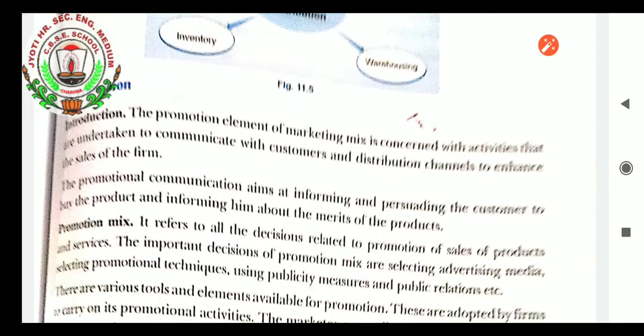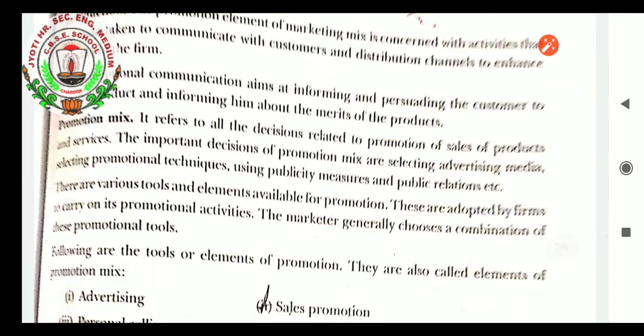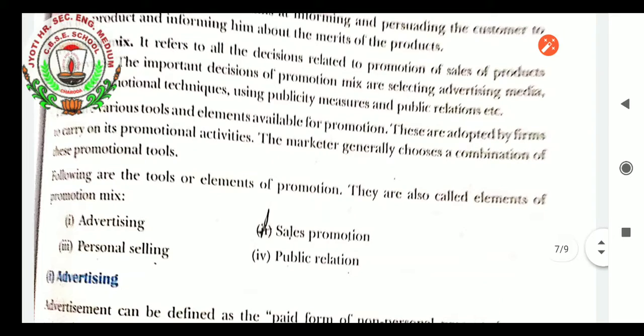So in the marketing mix, this mix is also important as compared to the others. The promotion mix refers to all the decisions related to promotion of sales of products and services. The important decisions of the promotion mix are selecting advertising media, selecting promotional techniques, using publicity measures and public relations, etc. There are various tools and elements available for promotion. These are developed by firms to carry on their promotional activities. The marketer generally uses a combination of these promotional tools, which are called elements of the promotion mix.